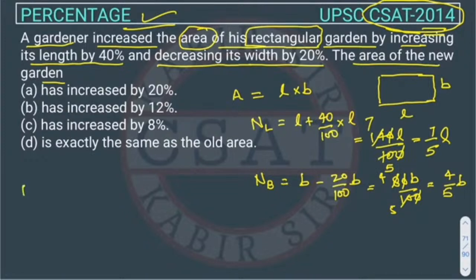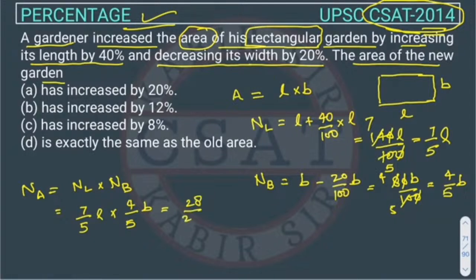So now the new area will be new length into new breadth. So new length is 7 by 5 L into 4 by 5 B. So this will be 28 upon 25 LB, right? What is he asking? He is asking the area of the new garden, whether it increases or decreases.